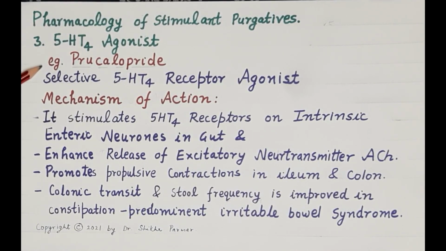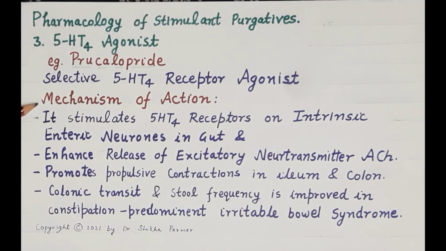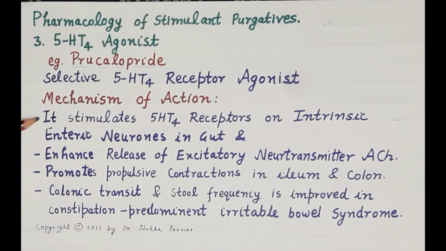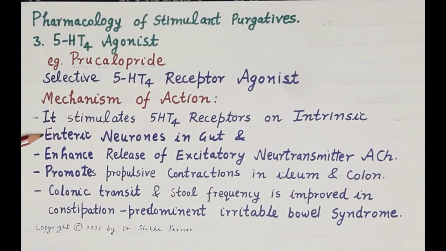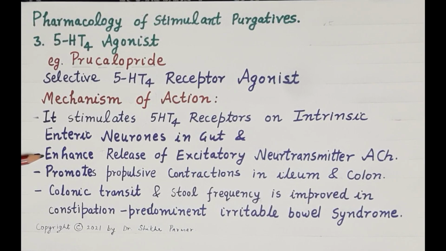Now, the next category of stimulant purgatives are the 5-hydroxytryptamine 4 agonists, for example, prucalopride. It is a selective 5-HT4 receptor agonist. Now, the mechanism of action. These purgatives stimulate 5-HT4 receptors on intrinsic enteric neurons in the gut. By stimulating these receptors, they enhance the release of the excitatory neurotransmitter, that is acetylcholine.